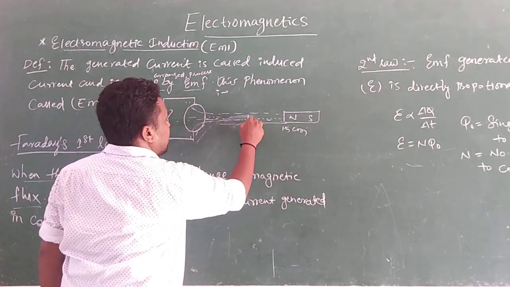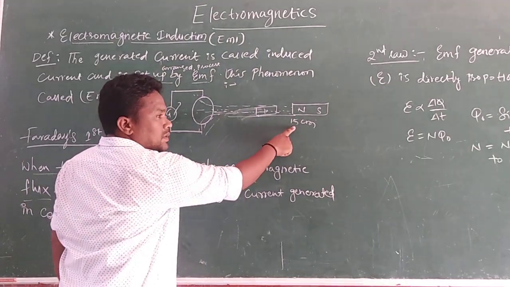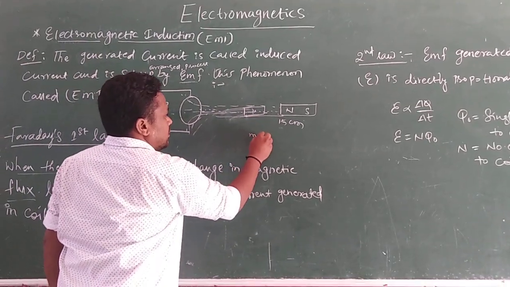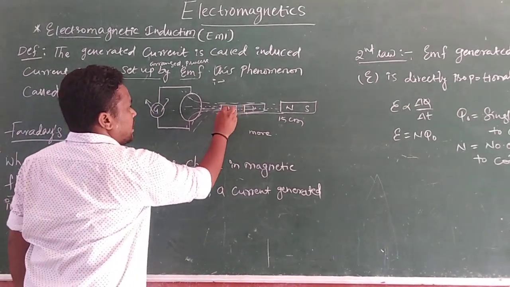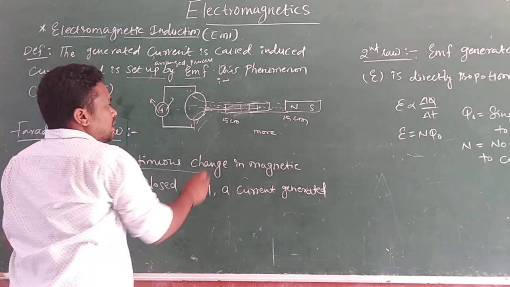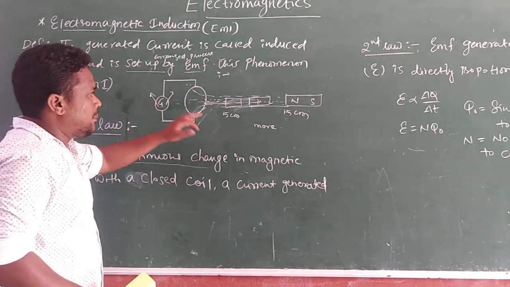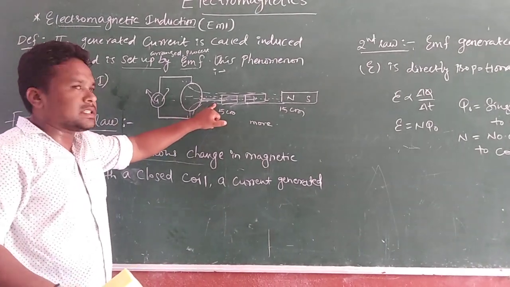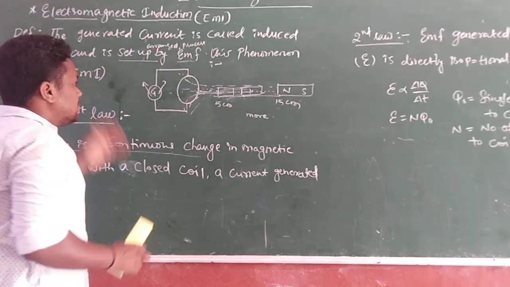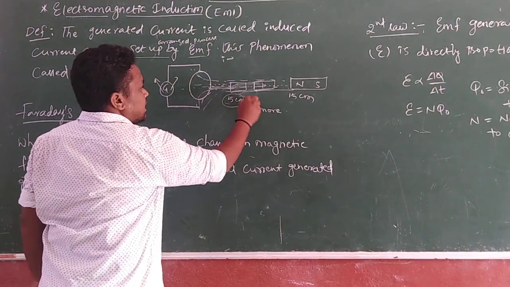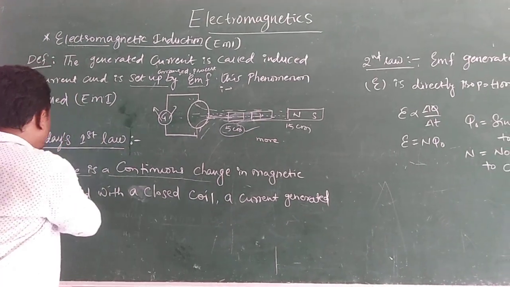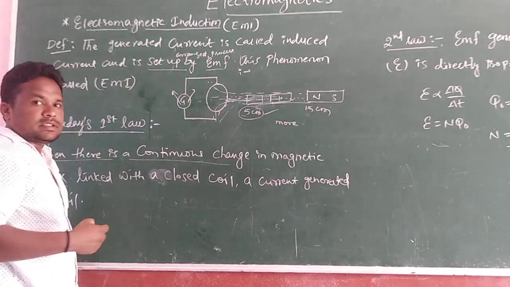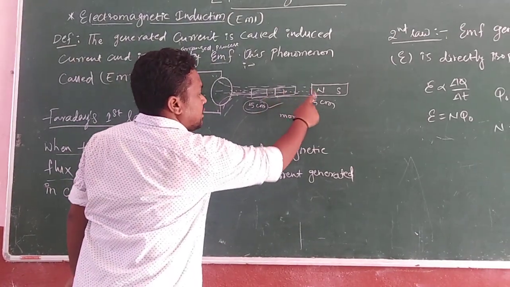Then I place the bar magnet at 10 centimeters. Compared to 15 centimeters, the magnetic flux is more. Then you keep the bar magnet at 5 centimeters distance. Here the magnetic flux is much more compared to the first and second activities. So the distance factor affects the magnetic flux, and a continuous change in the magnetic flux is based on the distances.